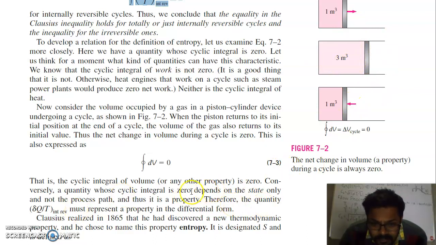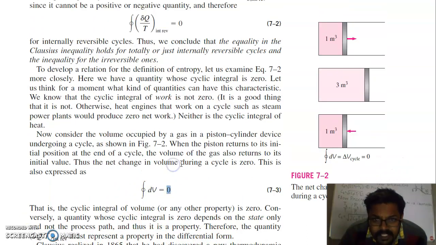Therefore, the quantity del Q by T must represent a property in differential form. And we know that volume is a property of the system. So same here, if you compare this quantity, change in volume, with this quantity, both cyclic integrals are 0. It means this quantity is also a property of the system. So this is the new thing.